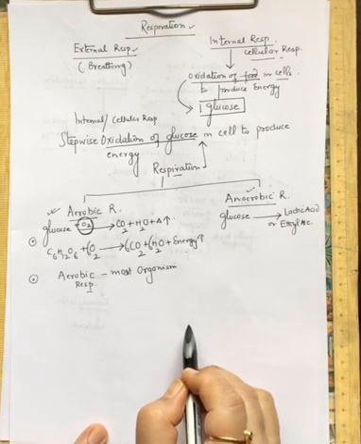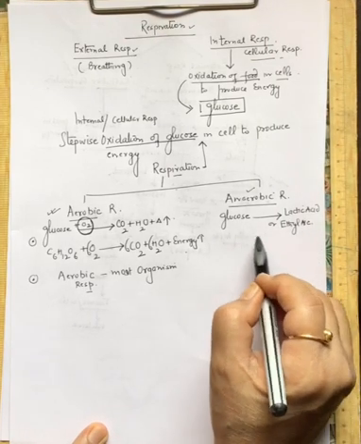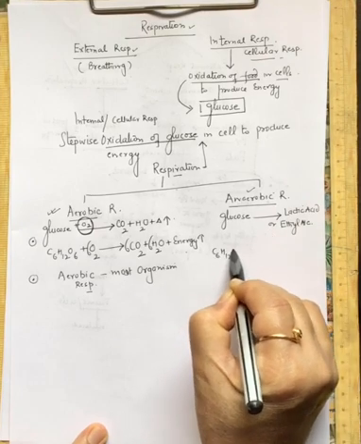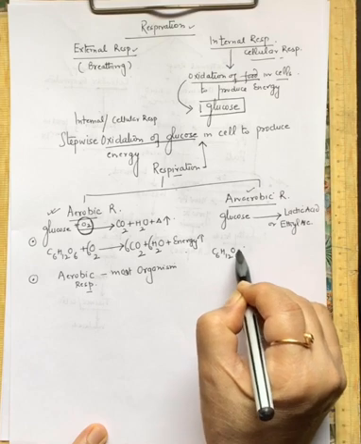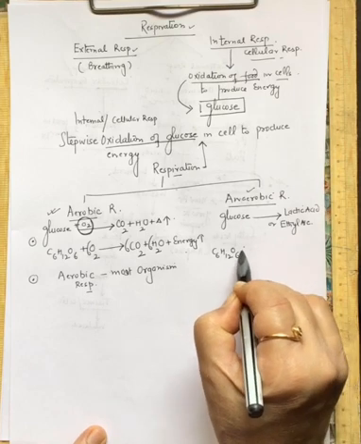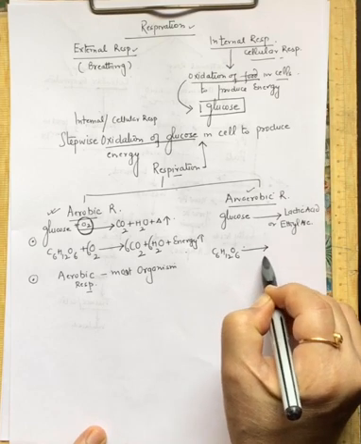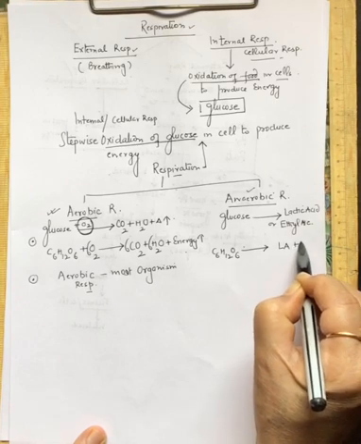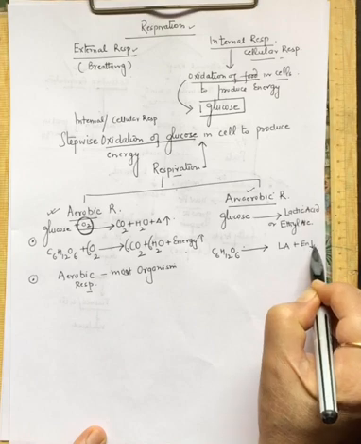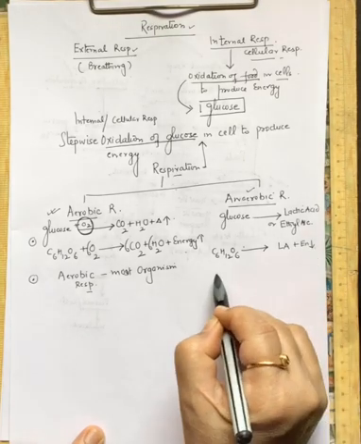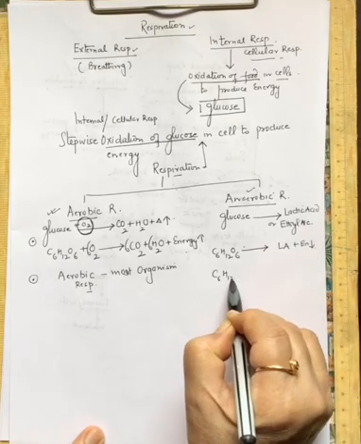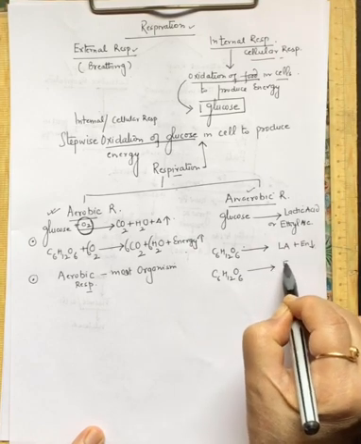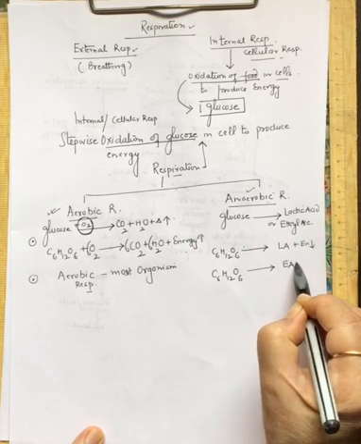This is anaerobic respiration. If you put it in an equation, this is glucose. The glucose will be oxidized incompletely in the absence of oxygen, and will give you lactic acid with little amount of energy, or it can be incompletely oxidized to give you ethyl alcohol.